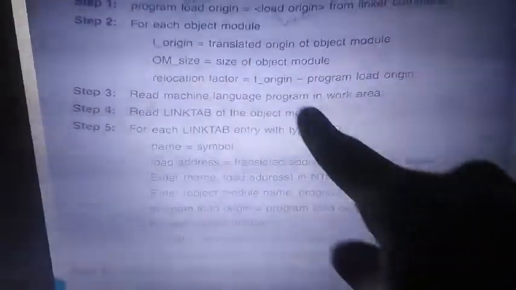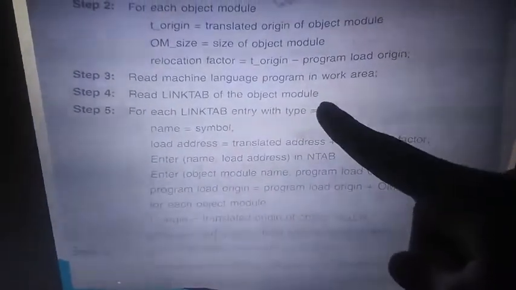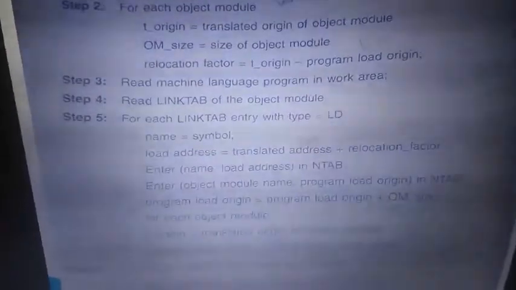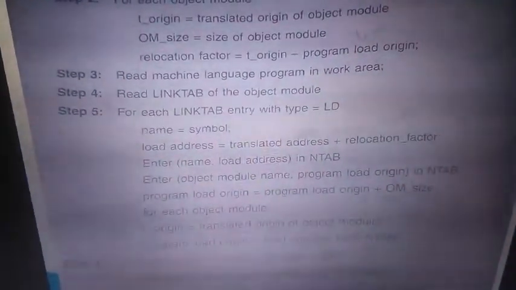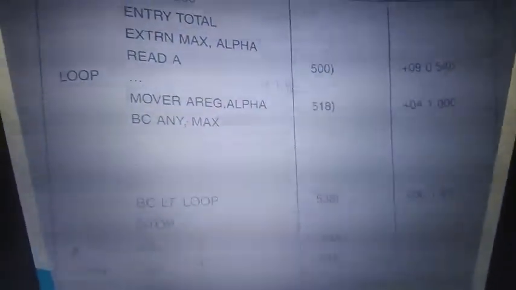Read the link table. Check whether the link table has local or external. External you handle differently, local differently. If you have a local, then find the name. Local has the address there itself. You will get the translated address of A, that is what a local is. A was a local, right? So here A was a local and loop was a local.